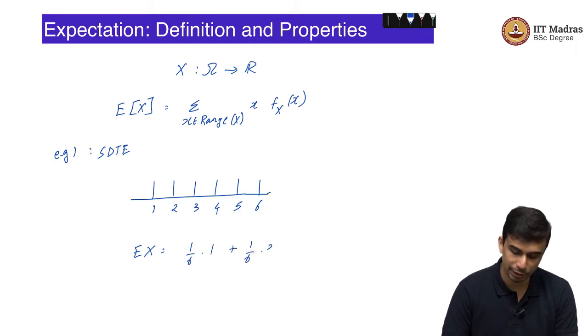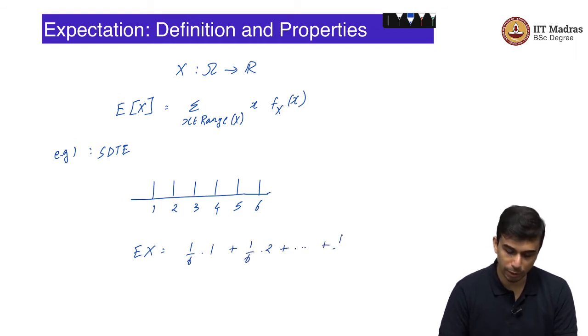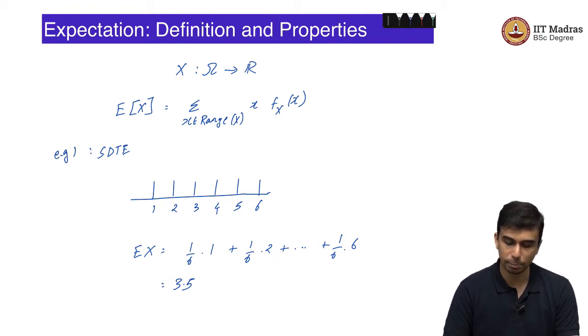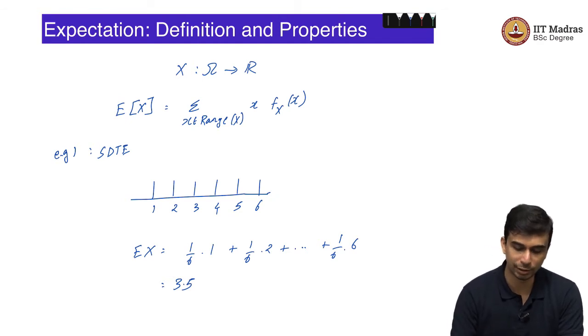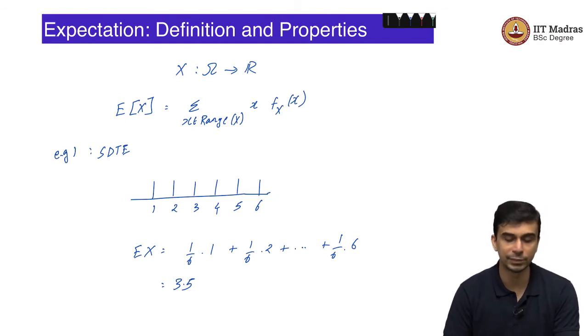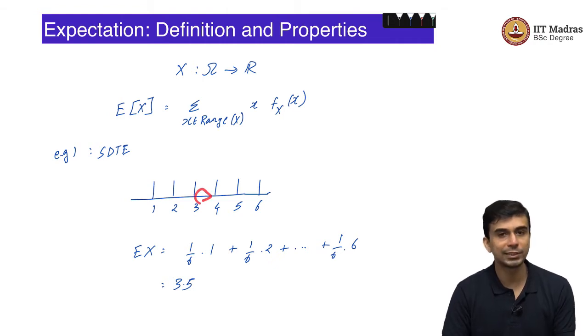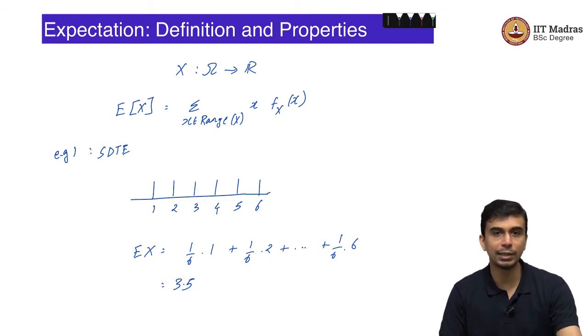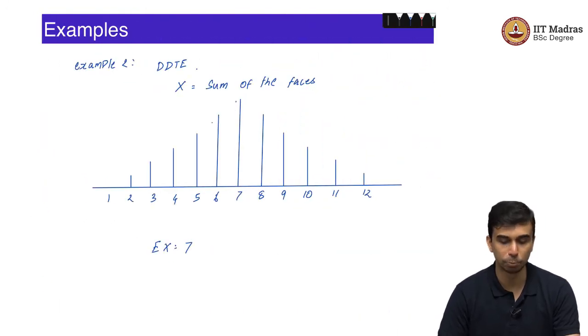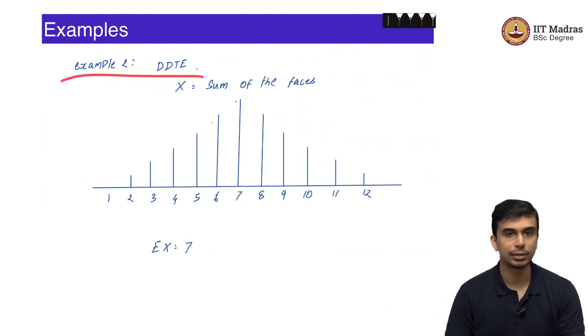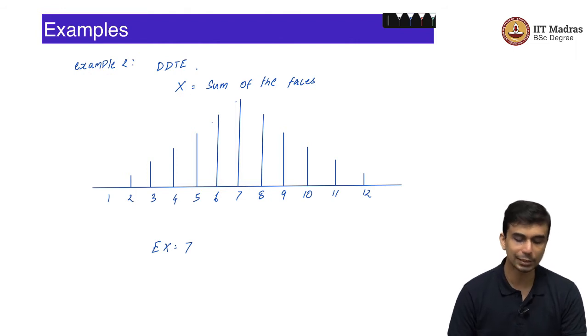In this case the expectation of X would be 1 by 6 times 1 plus 1 by 6 times 2 plus dot dot dot 1 by 6 times 6. This is exactly equal to 3.5. This is the definition of a center of mass as you might have seen in your basic physics class. So, this is a measure of central tendency. If you had to put a center for this random variable, 3.5 is where you would put it. That is the expectation. You will see some more examples.